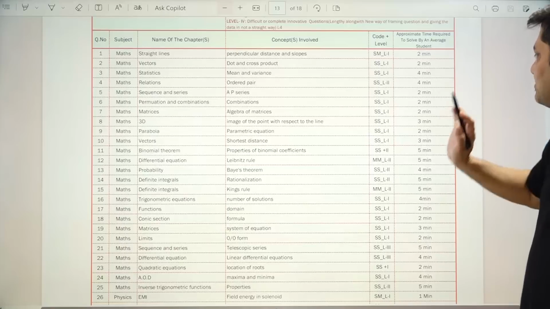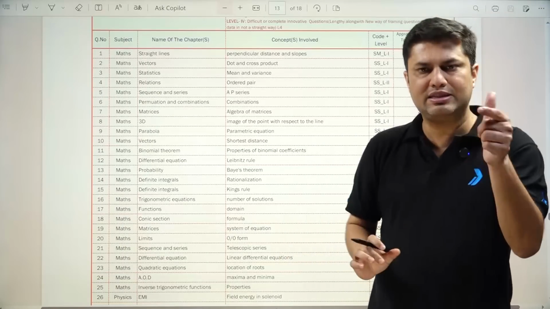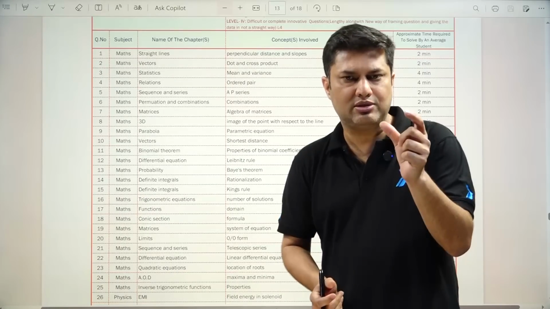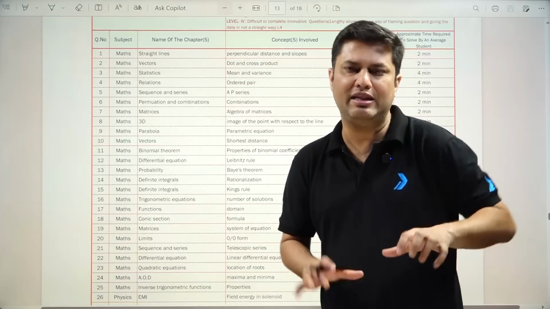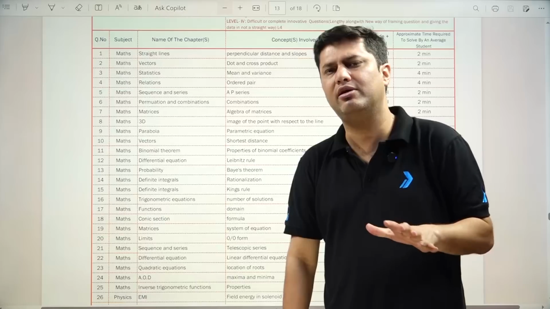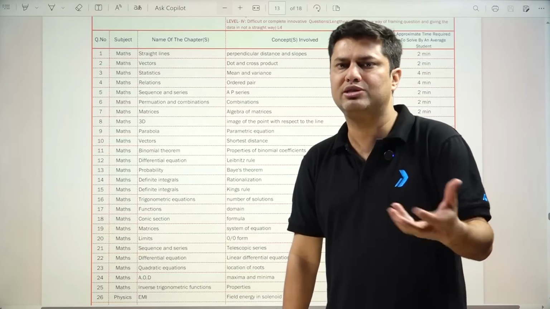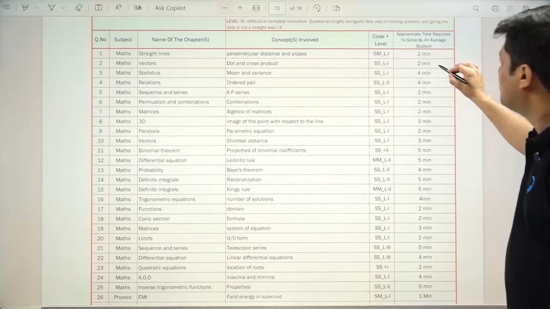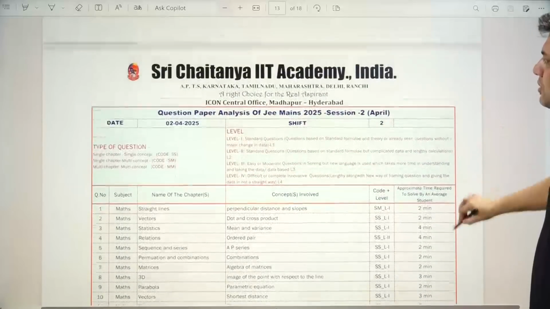are 2 minutes. So you can see that second shift 1 and second shift 2, toughness is almost on the same level. Lengthier questions are almost on a similar level. But yes, few tough questions are there. 1-2 more questions were there in second shift 1. Okay, let's move to the third shift 1.